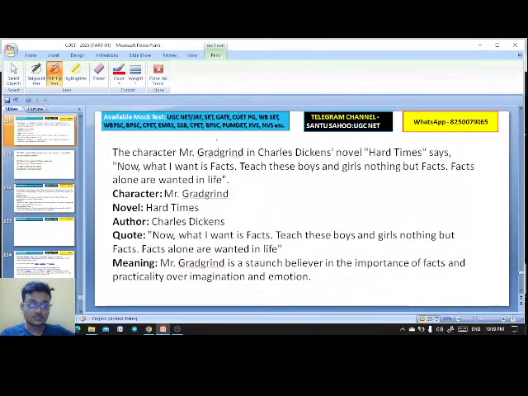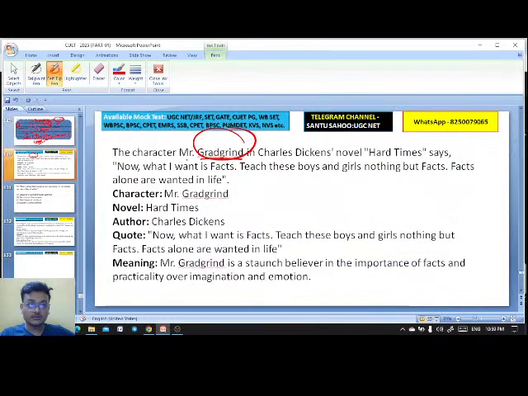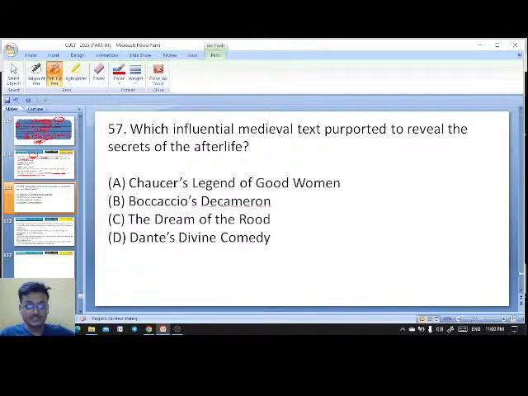Chalo. Thomas Gradgrind is actually the character who is saying this. And what I want is facts. So the character Mr. Gradgrind in Charles Dickens' novel Hard Times says, "Now what I want is facts." He is a staunch believer in the importance of facts and practicality over imagination and emotion. Very practical character. Which influential medieval text purported to reveal the secrets of the afterlife?